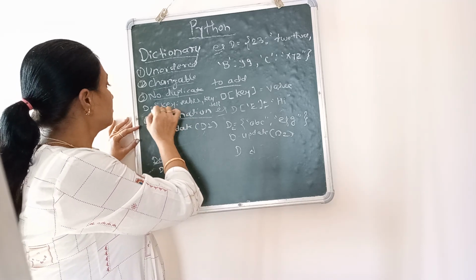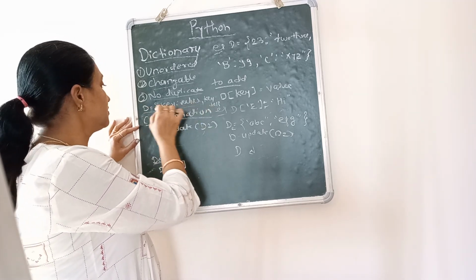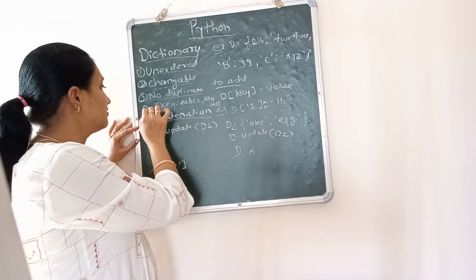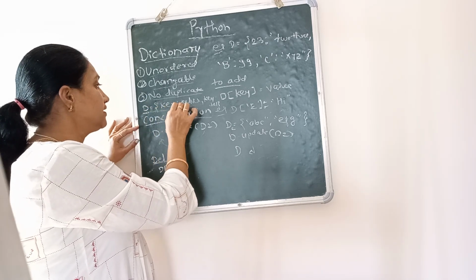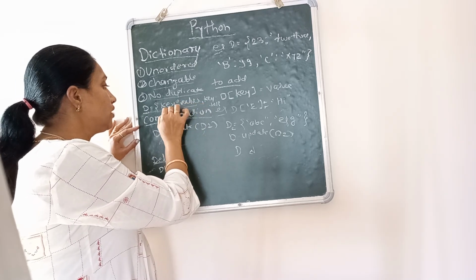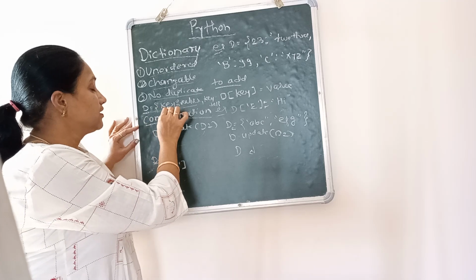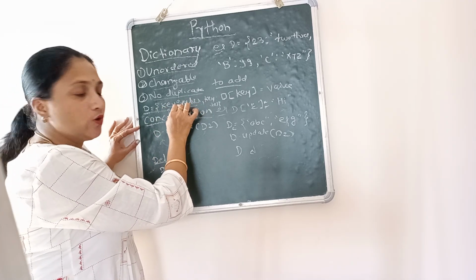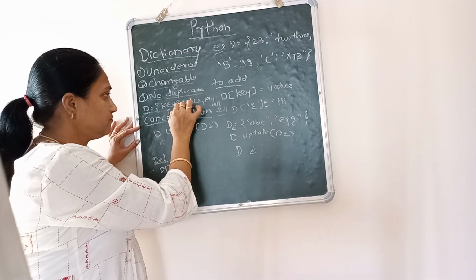Now the next is the syntax for writing a dictionary. First decide a name for your dictionary. Write the name equals to, and then it is just key value pairs. For accessing some element you need to access it through the key. This is the key and this is the value, and key and value are separated with the help of the colon.